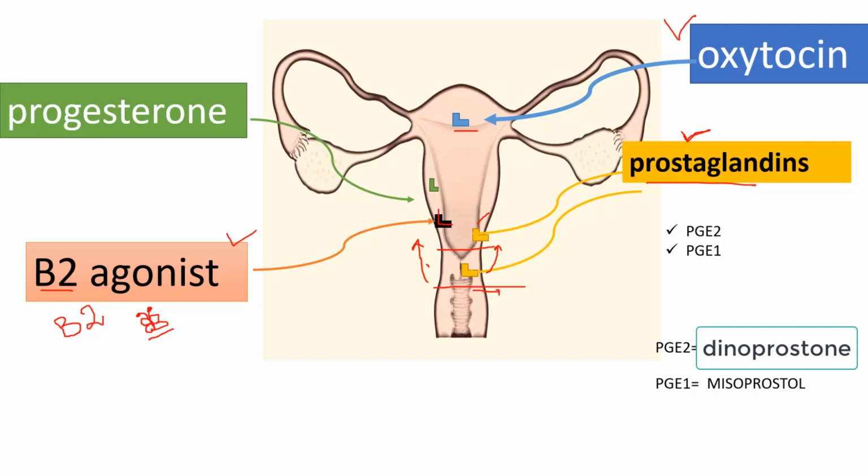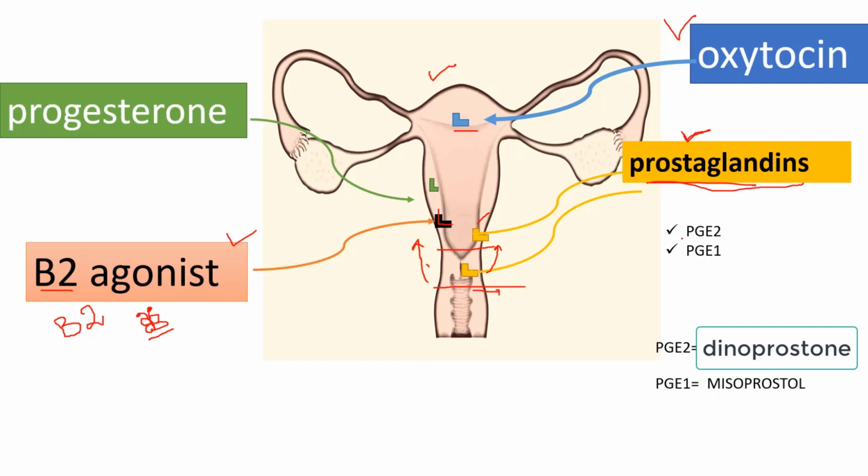For example, if cervix of a pregnant lady is not ripe and you have given her oxytocin, there will be more contraction of the myometrium, but that will not bring change on the cervix, and the uterus will go under hyperstimulation, there will be more contraction and there can be uterine rupture. So drug of choice for the induction of labor is the prostaglandins.